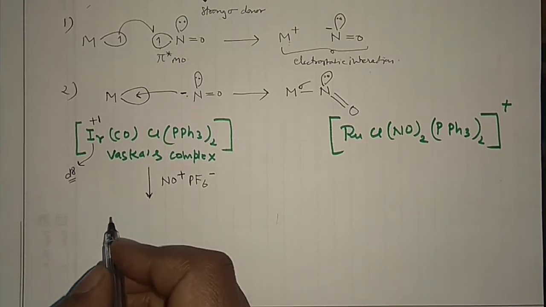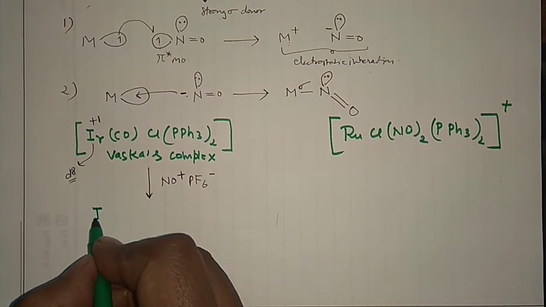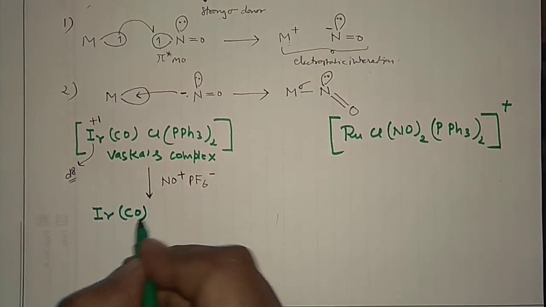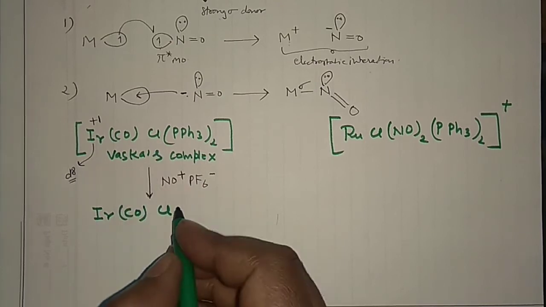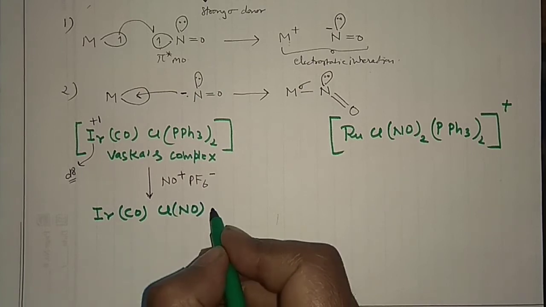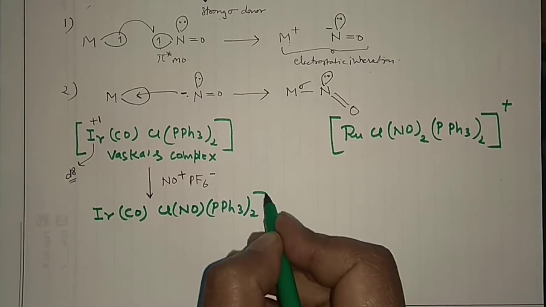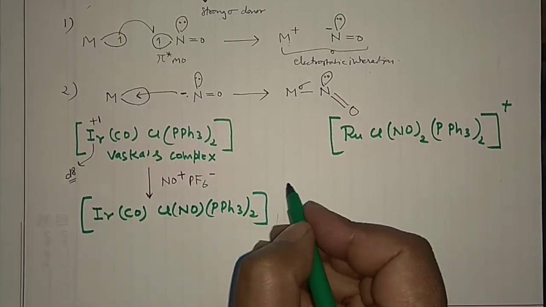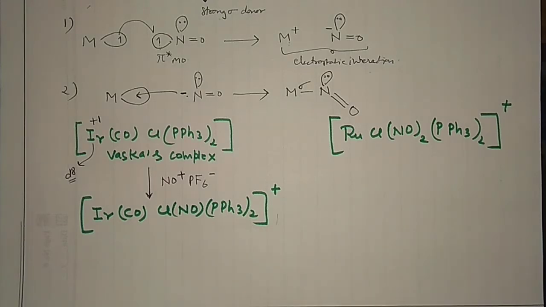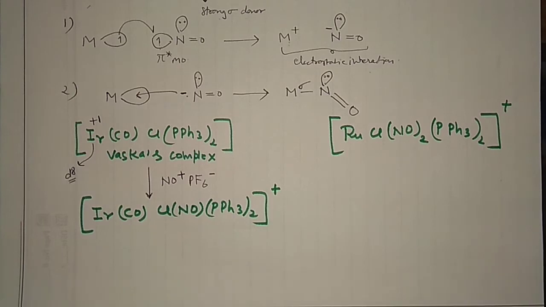So now what will happen? Then you will have another complex, say Ir(CO)Cl was already there, and then you have introduced the NO group here, and then you are having (PPh3)2, and of course a positive charge over there. I have written it in that manner because you have introduced NO+, so you have to put a positive charge over here, right?